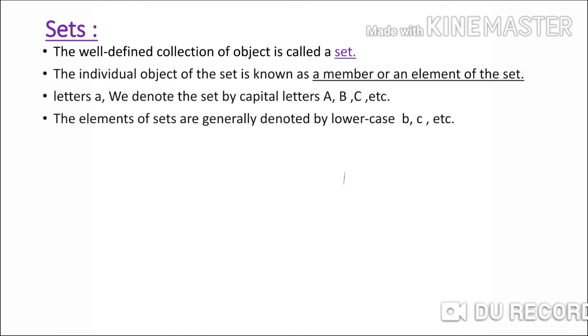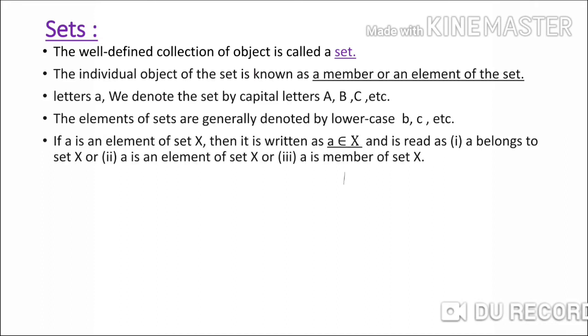Later, we denote sets by capital letters, capital A, capital B, capital C. And elements of sets are generally denoted by lowercase letters, small a, small b, small c, etc. Now, if a is an element of set X, then it is written as a ∈ X, and it is read as a belongs to set X or a is an element of set X or a is a member of set X. And if a is not a member of set X, then we write it as a ∉ X.